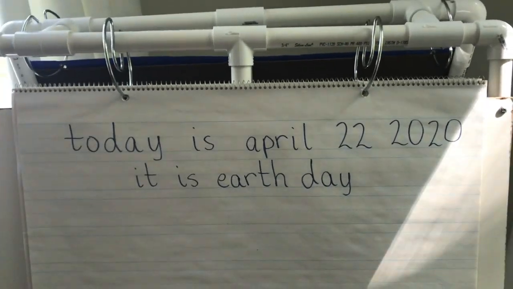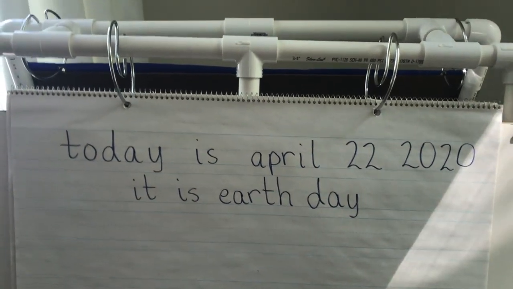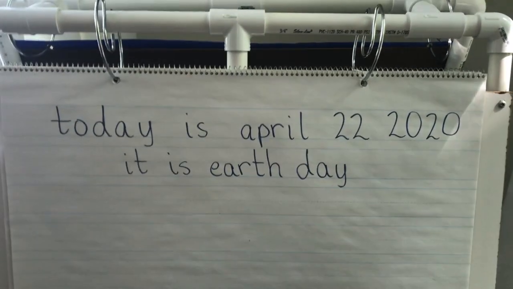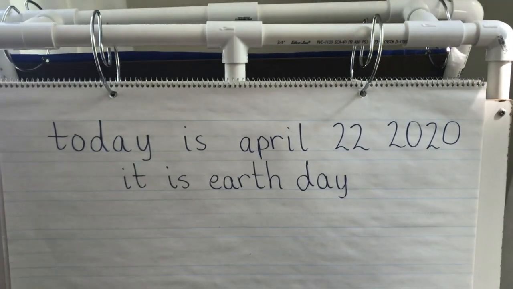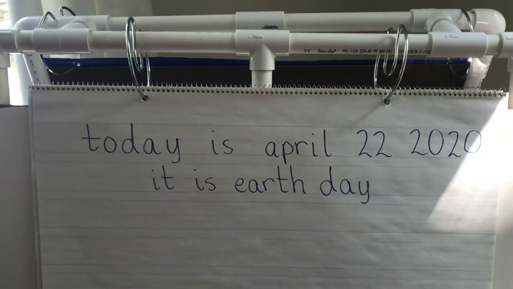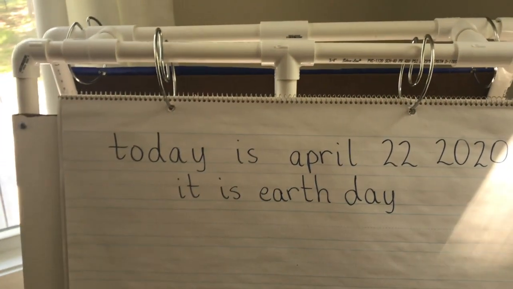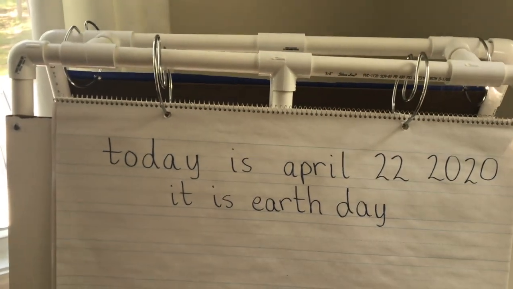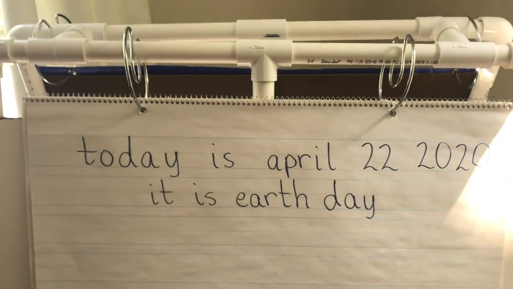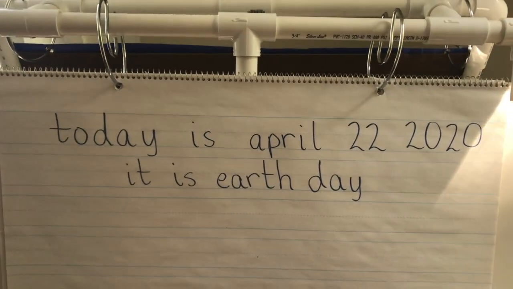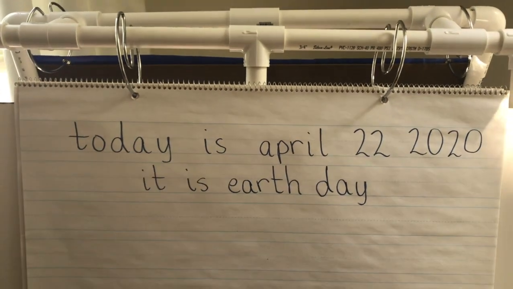For this morning to write our sentence correctly, today is a special day and I put it in our sentence this morning. Here are our sentences. There's actually two of them here. It says today is April 22nd, 2020. It is Earth Day. It's a very special day to make sure we learn about taking care of our Earth. You're going to get to do some activities with Earth Day today in our kindergarten activities video and also in writing today. So go ahead and I want you to write these sentences.